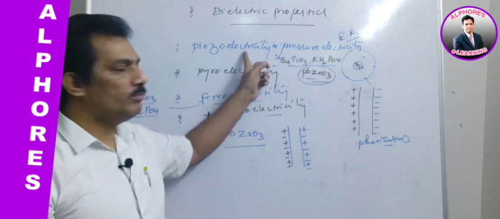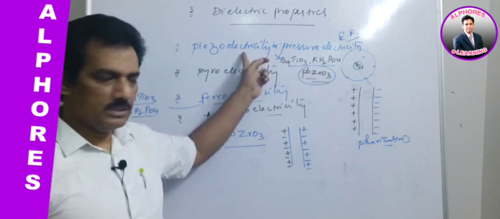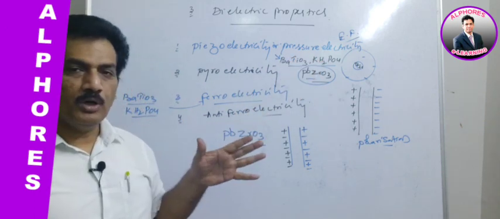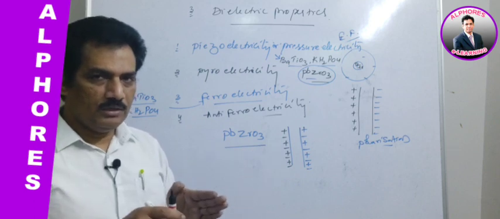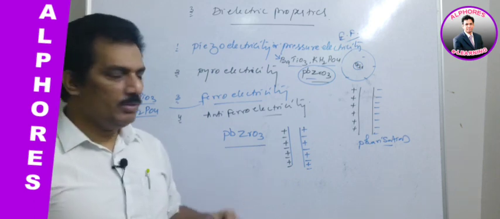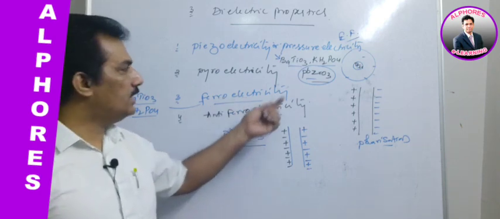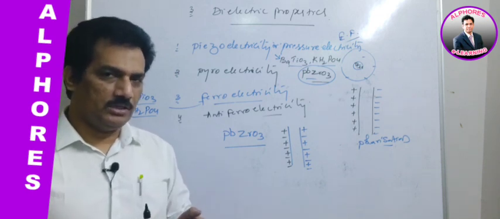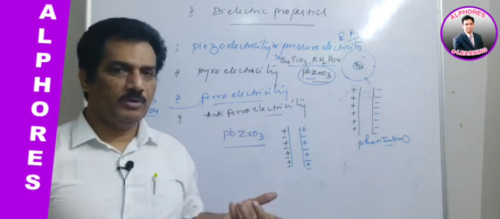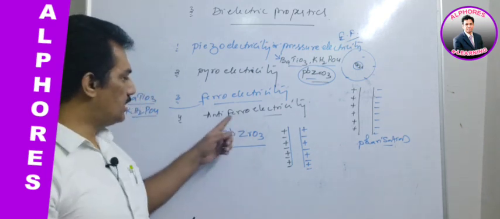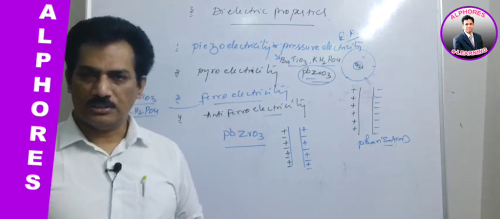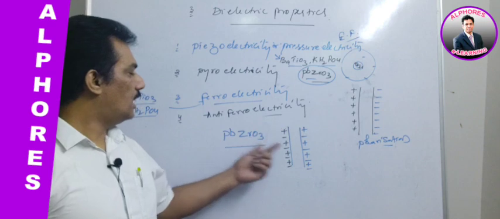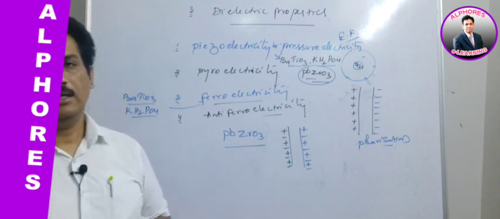These three are the best examples for piezoelectric substances, and these two have the nature to align permanently to create the potential difference, and thereby they are creating ferroelectricity. And in this case, they have a permanent alignment in opposite directions, equal number in opposite directions, and thereby the net result is that no current will be generated. Such materials are known as antiferroelectric substances, and the best example is lead zirconate.